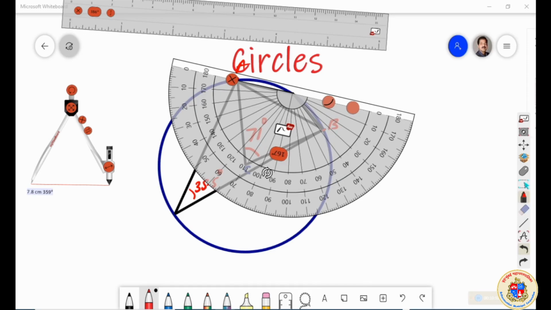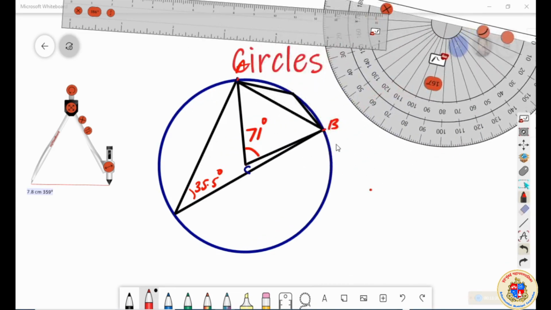You must understand which angle I am measuring. Those who are not able to follow which angle I am measuring, you will come to know quickly. This angle I am measuring, the biggest angle. Starting from here 0, 100, 110, and this is the angle. It is somewhere here. Yes, this is equal to this angle.